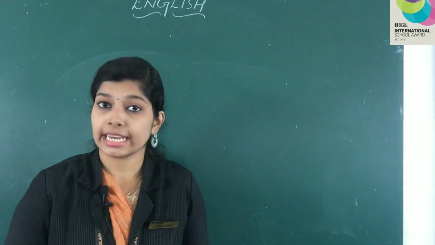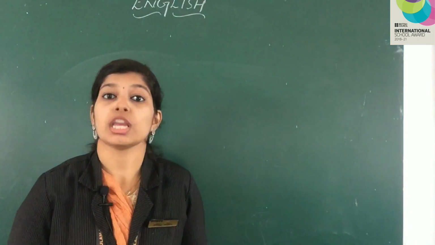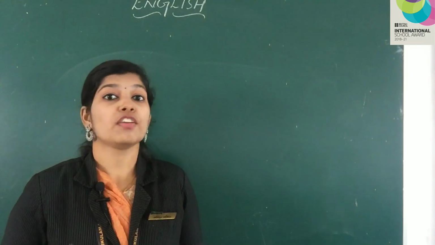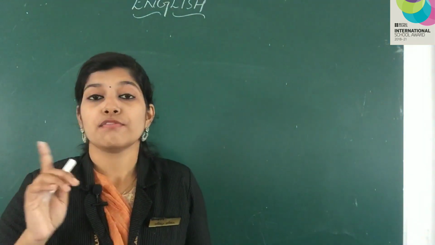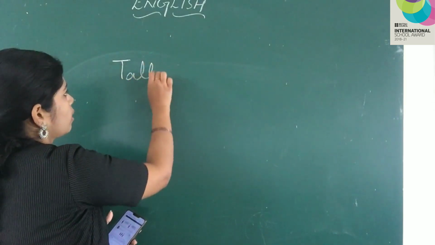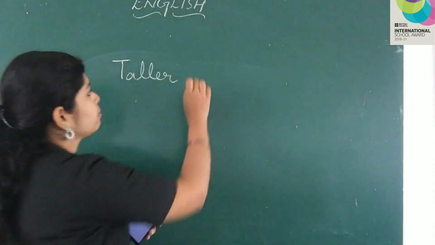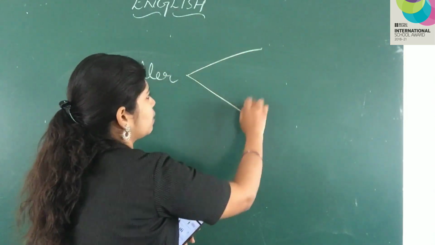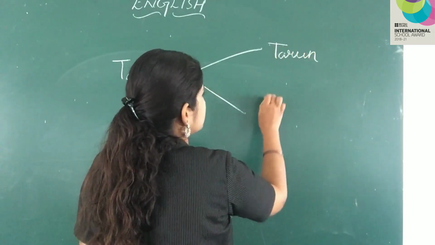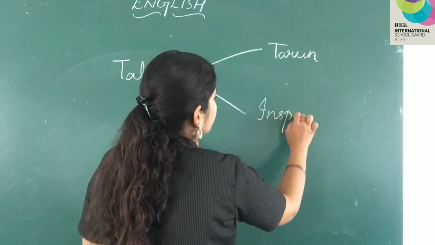Tarun, Uncle Ganesh and Inspector Ashok. We have to find out who is the tallest. We will not say taller. We will always use taller when we are comparing between 2 people. That was Tarun and Inspector Ashok.